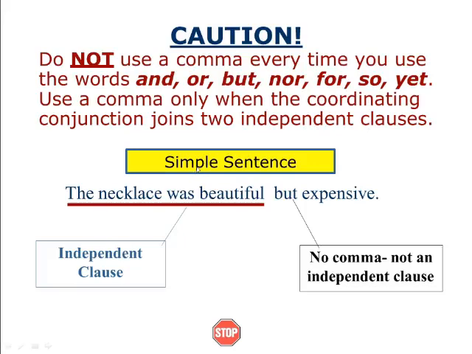See, it is the rule for how to use a comma. Use a comma only when the coordinating conjunction joins two independent clauses. Simple sentence, for example: the necklace was beautiful but expensive. Since we have used but, we need not put a comma here. Some students will make a mistake by just putting a comma here. But you don't use a comma here.